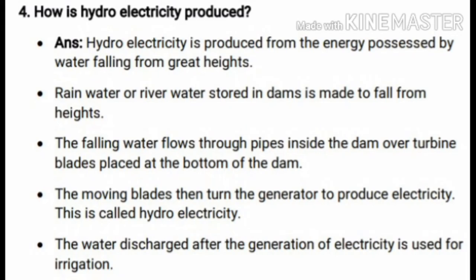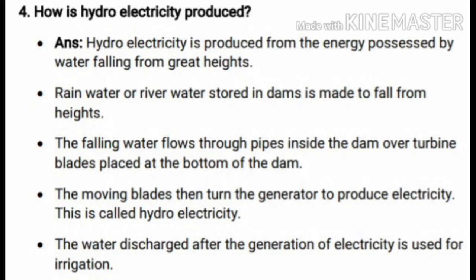Okay, next point is the falling water flows through pipes inside the dam over the turbine blades placed at the bottom of the dam. The moving blades then turn the generator to produce what? To produce electricity. This is called hydroelectricity. Do you understand, children? The water discharged after the generation of electricity is used for what? It is used for irrigation. How is hydroelectricity produced, children?